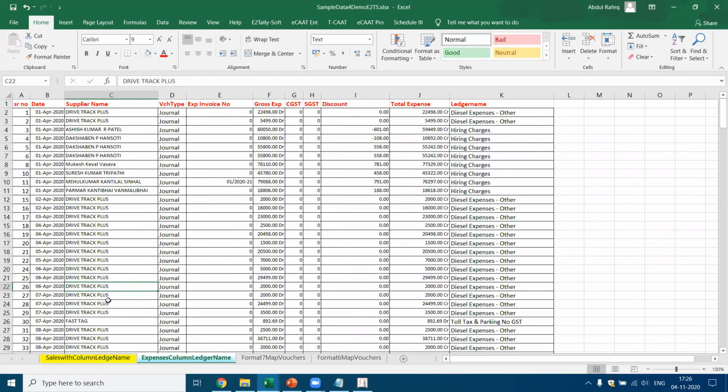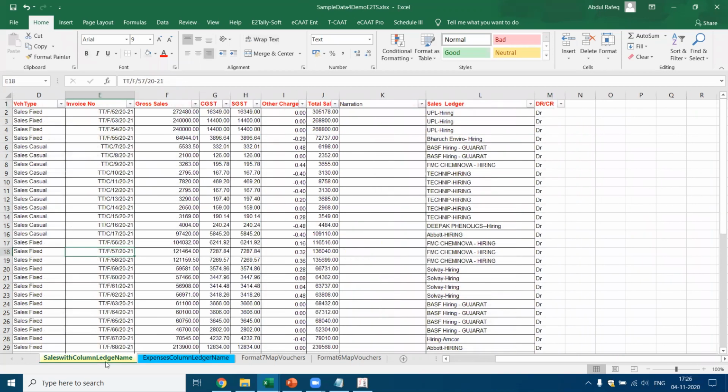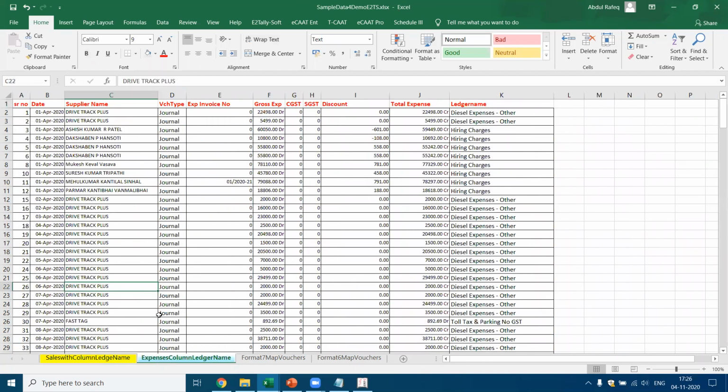This is one more case where we had the expense column. This is one type of voucher, the sales. Similarly, we had another type of voucher, which is the expenses. Here also, if you see the ledger name for each type of expense under this column, the software should be able to create a specific ledger for each of the transactions as given here.